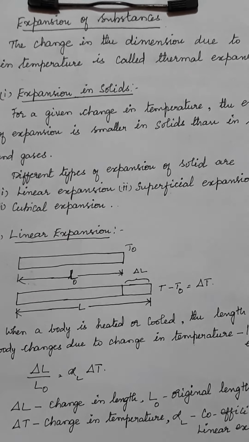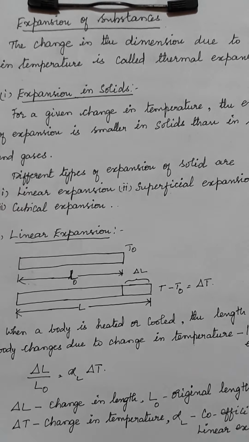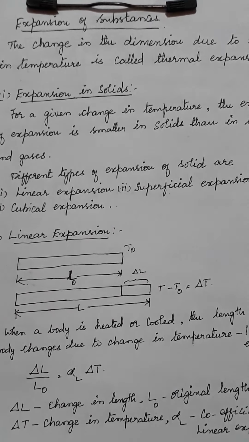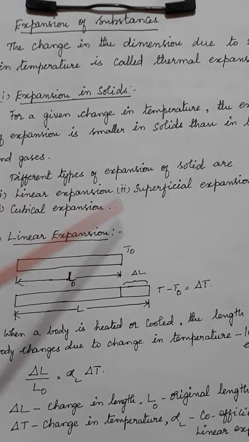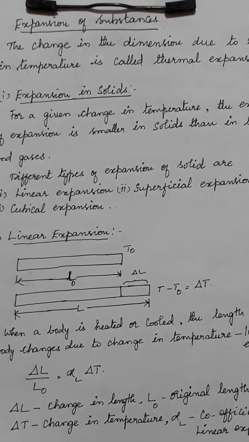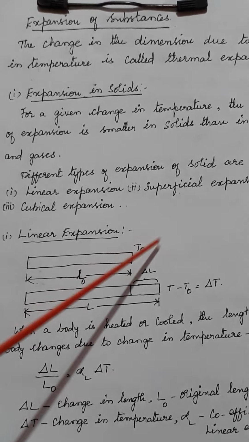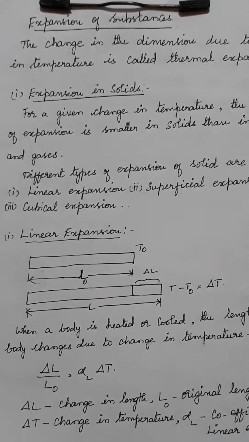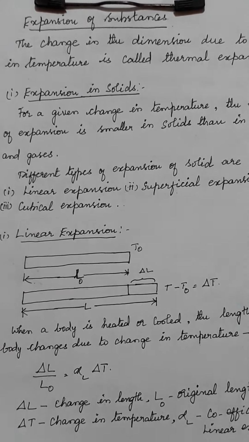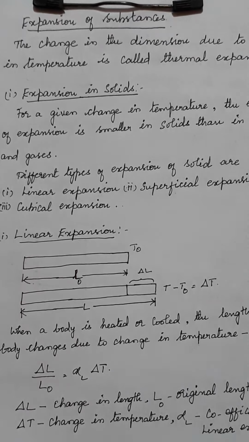Expansion in solids, where there are three types: there will be a linear expansion, there will be a superficial expansion, and there will be a cubical expansion. What are these types? Linear says there will be an increase in its length. Then superficial says there will be an increase in its area. Then cubical expansion says there will be an increase in its volume. That is why we represent anything in cube, that says that it will have its length, breadth and height.